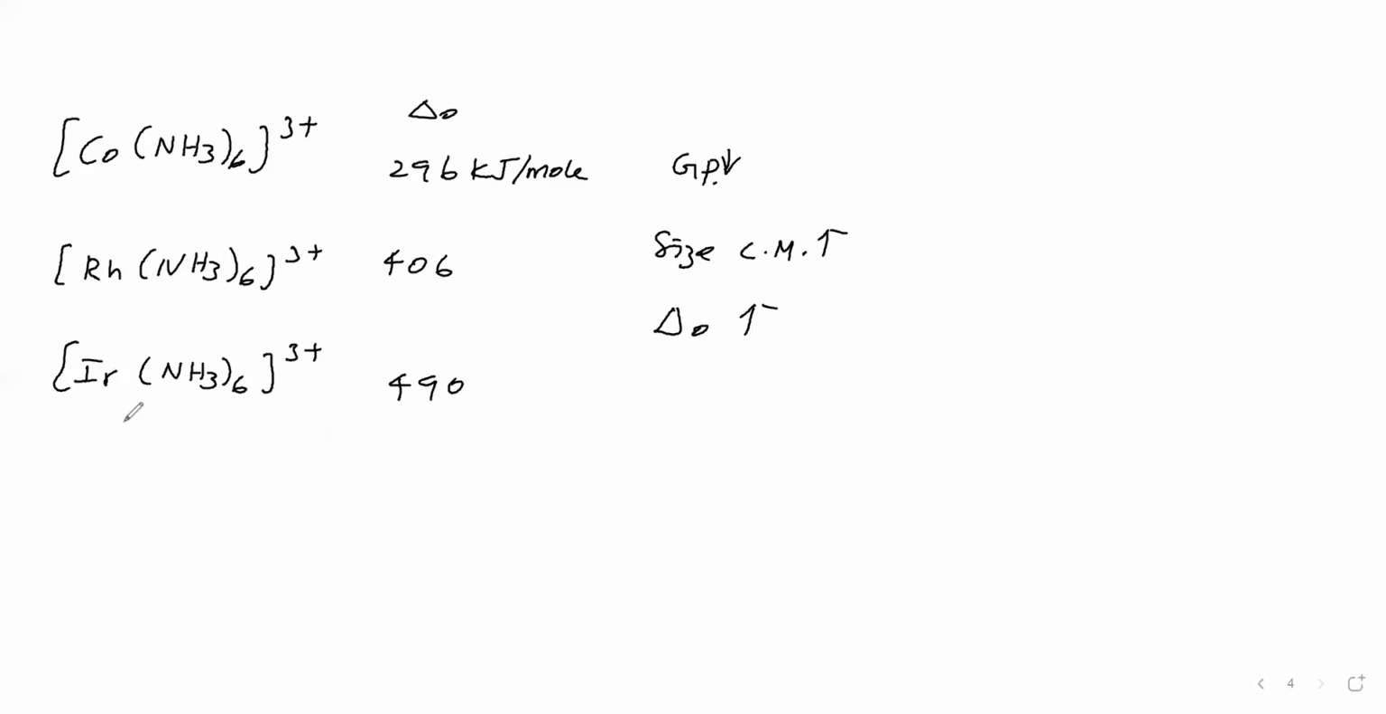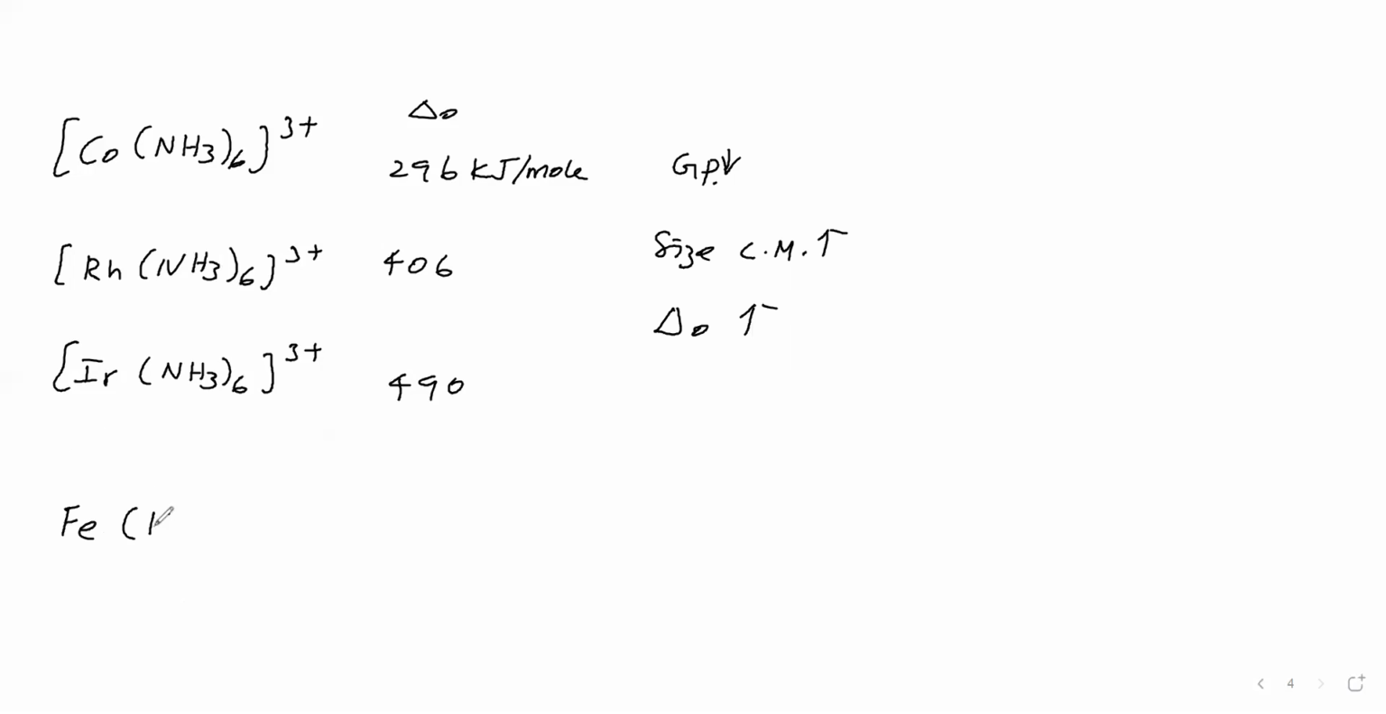Size of central metal increases. Therefore, the distance between the valence shell d orbital and the ligand decreases. Therefore, interaction increases. Therefore, crystal field splitting energy increases. Okay. Next, we will change the ligand and we will see the crystal field splitting energy.